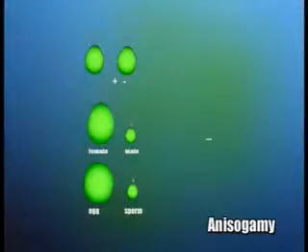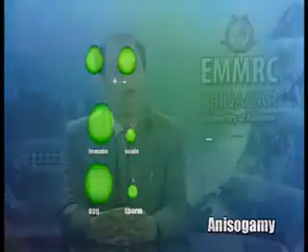Number first, isogamy. It involves the fusion of motile or non-motile gametes which are morphologically and physiologically similar. Anisogamy. It involves the fusion of motile or non-motile gametes which are morphologically dissimilar.